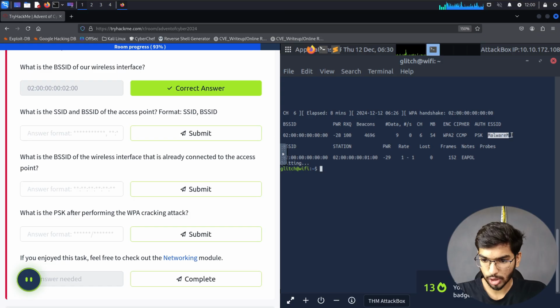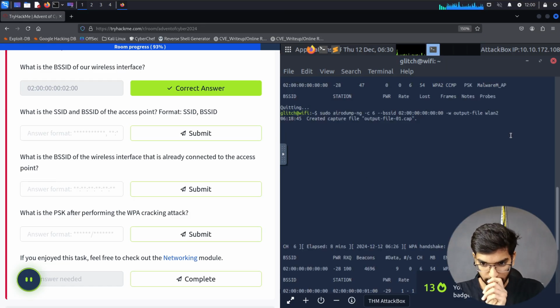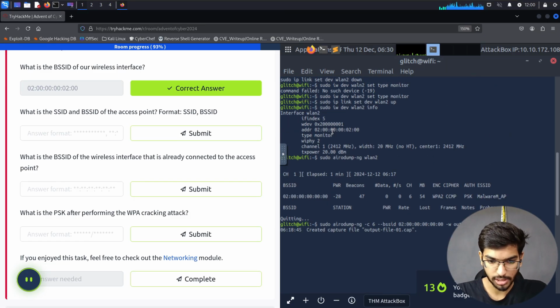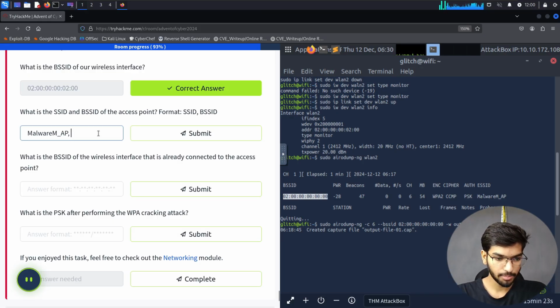This has not fully been shown to us. That's okay. We already have this information here. So let's copy this. That is the SSID of the access point. So let's say SSID, comma, and then the BSSID, so the MAC address of our access point. So let's copy that and then paste it in here.